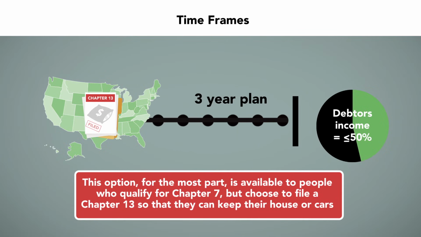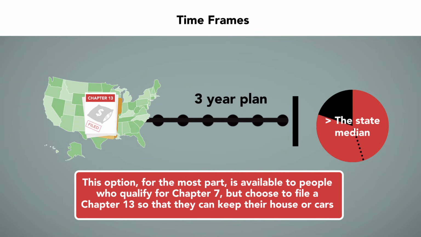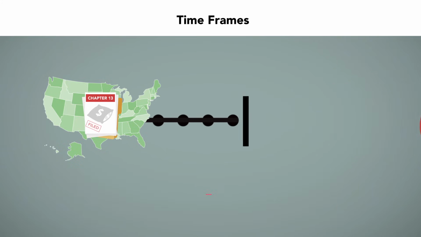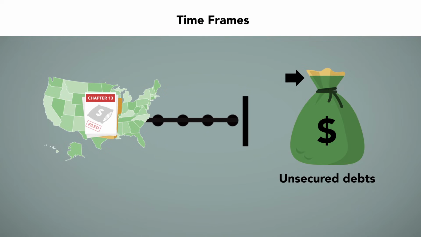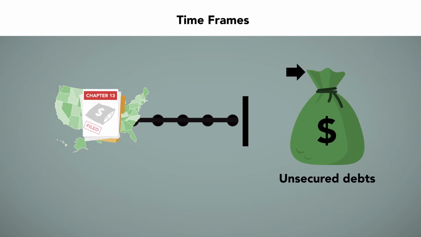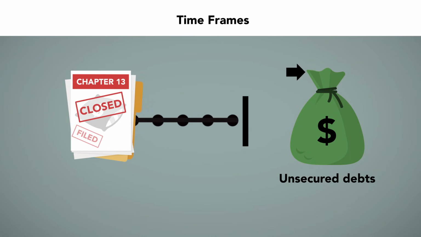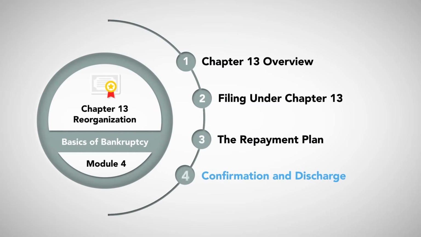This option for the most part is available to people who qualify for Chapter 7 but choose to file a Chapter 13 so that they can keep their house or cars. If the income is greater than the state median, it will be a 5-year plan. In no case will a Chapter 13 go beyond 5 years. Most Chapter 13s are 5-year plans. One exception that can shorten the duration of a Chapter 13 is if all unsecured debts are paid in full. In that case, the bankruptcy case can be ended after those debts are paid.